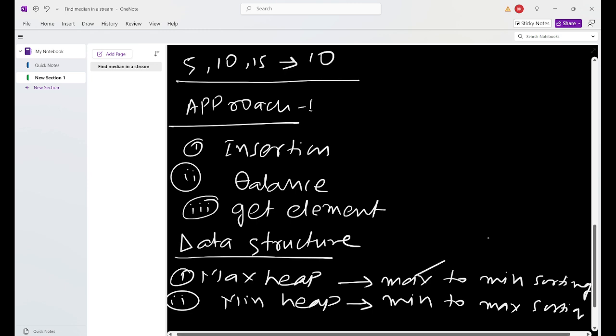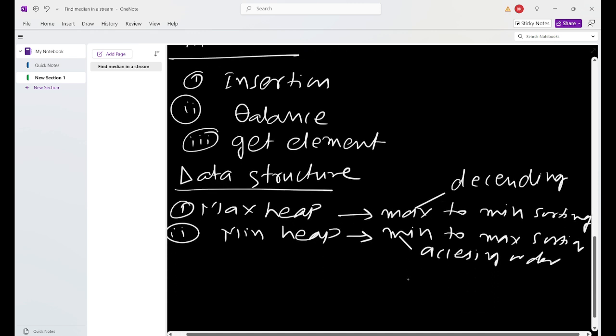The max heap means descending order, and the min heap means ascending order.